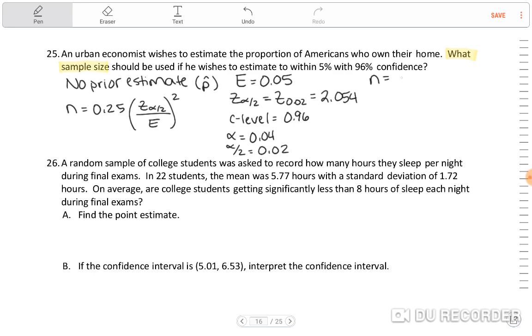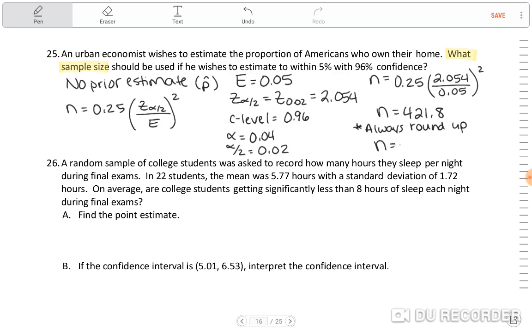n equals 0.25 times 2.054 over 0.05, squared. Okay. And when we solve all of that, we get 421.8, which we should always round up, right? Always round these things up. So n is going to equal 422.